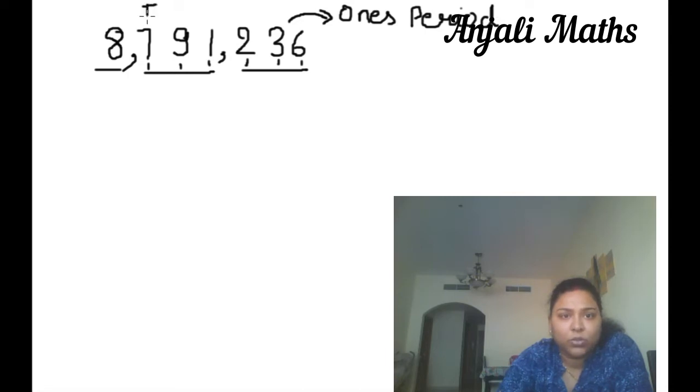This is the thousand period. I am talking about period, not place value. Each bunch of three numbers is a period, and this is thousand, and now this period is million.